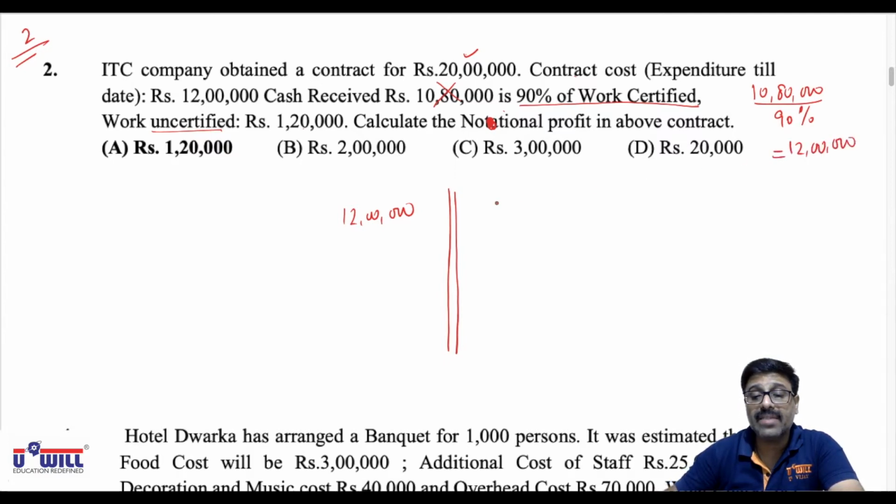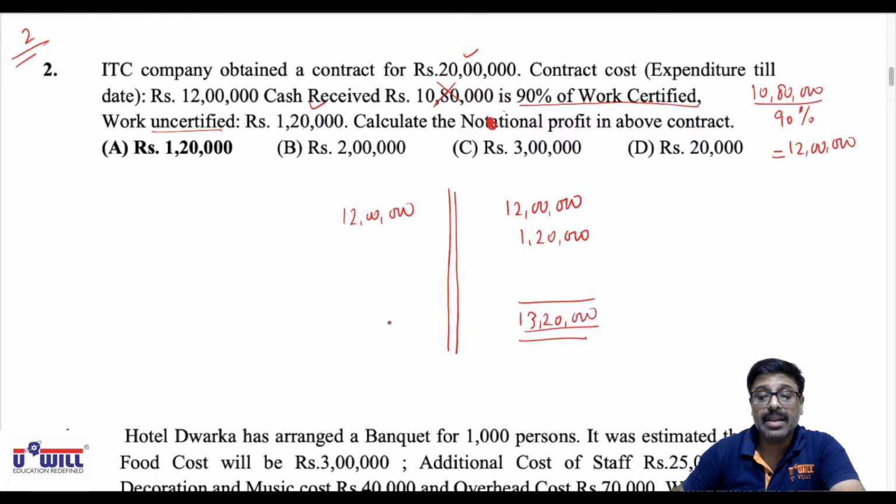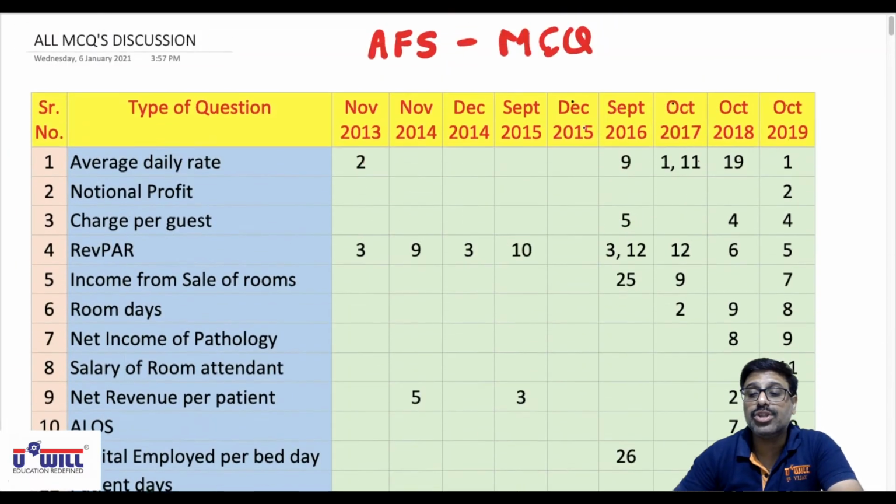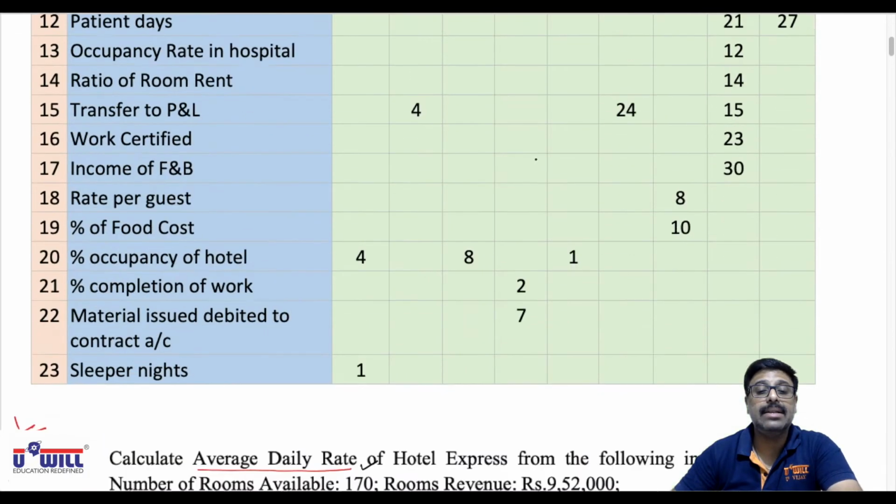So that work certified 12 lakhs will come on the credit side. Then work uncertified 1,20,000 will also come on the credit side. Now whatever balancing figure remains is notional profit. So 12 lakhs plus 1,20,000, 13,20,000, and 13,20,000 minus 12 lakhs. So this 1,20,000 is your notional profit, balancing figure. Okay, your answer is option A. Now, similar to this question 2, there are no other questions asked in exams.